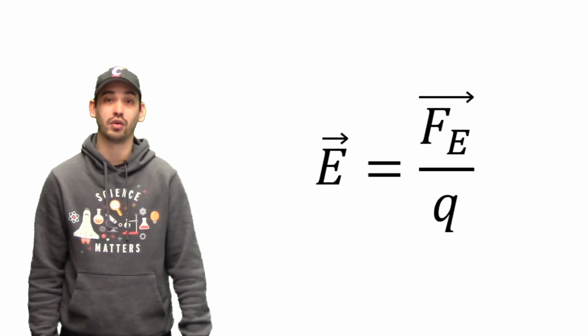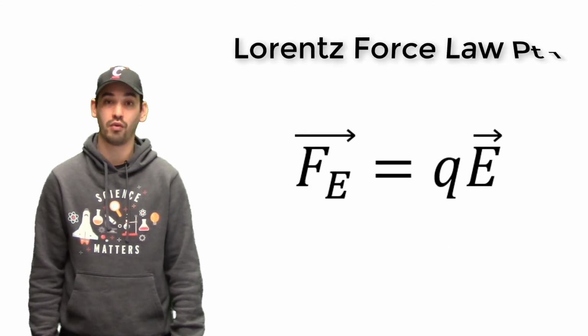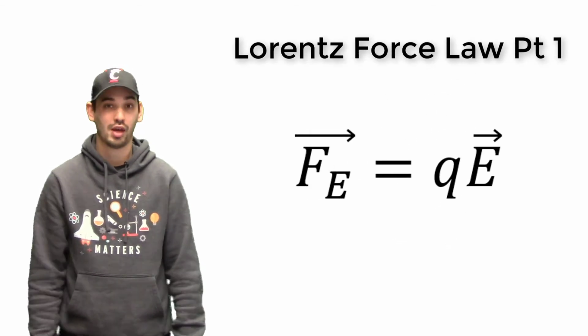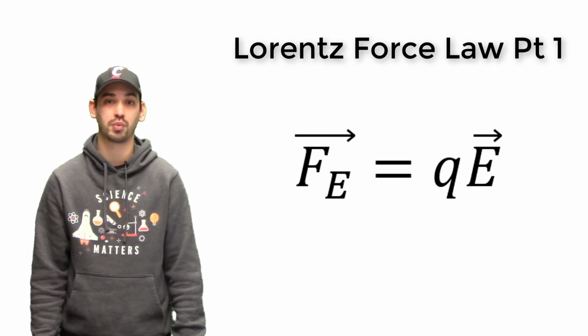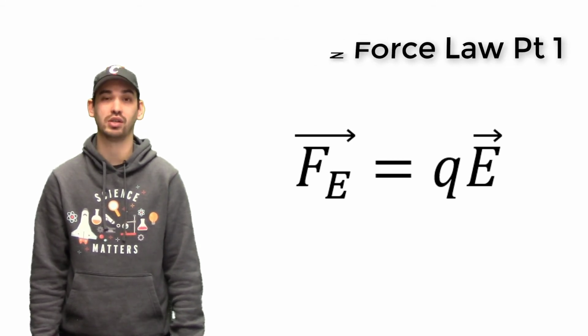Another way that we could rearrange this equation is to solve for the force. This is the first part of what's called the Lorentz Force Law. It says that the force on a charged particle due to an electric field is going to be equal to the electric field times its charge. I'll leave it as an exercise to you to show how Coulomb's Law can be rederived from this first portion of the Lorentz Force Law and the definition of the electric field for a point particle.